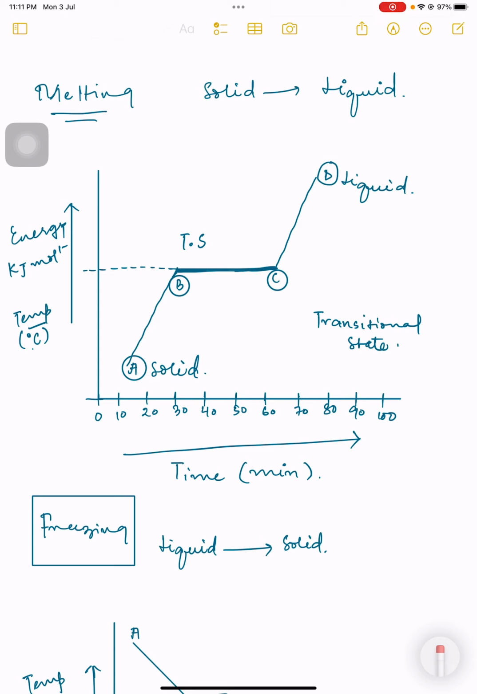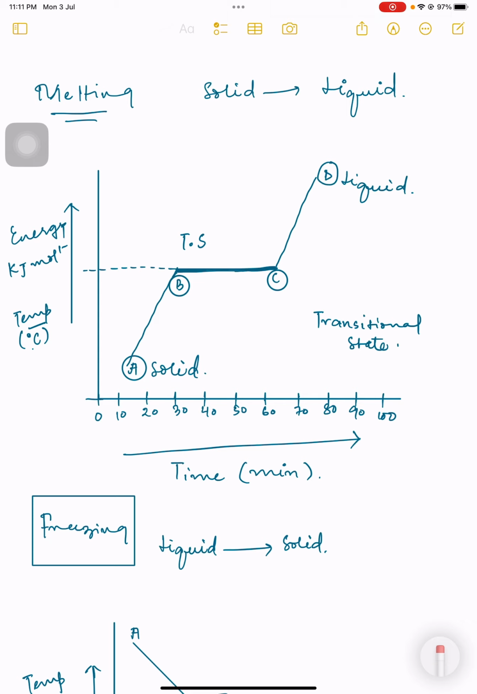So you should know that in the transitional state of a heating process, heat energy is breaking the force of attractions, whereas in the transition state of a cooling process, heat energy is removed, so force of attractions are going to be developed. In the heating process transition state, force of attractions are broken, whereas in the transition state of the cooling process, force of attractions are developed. Okay, this is the difference between the two. This should be very clear.